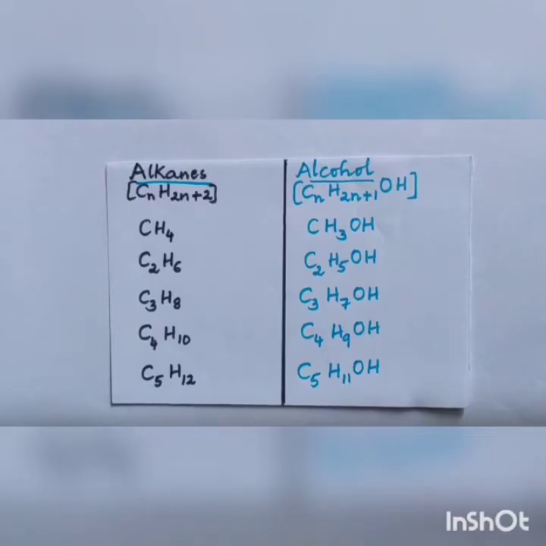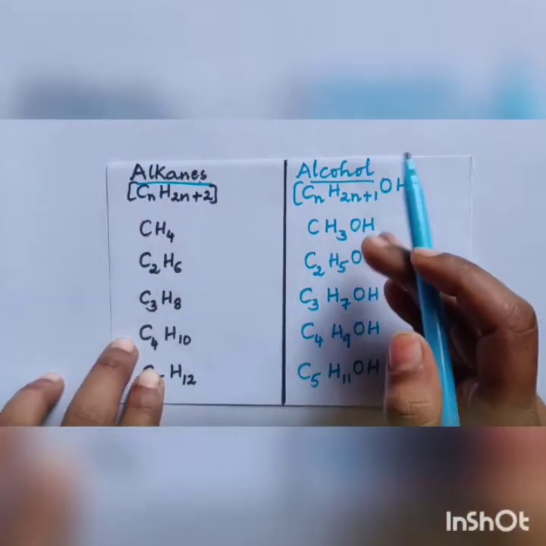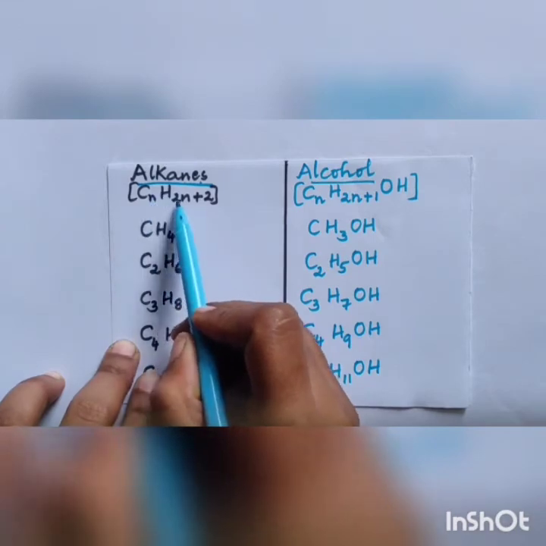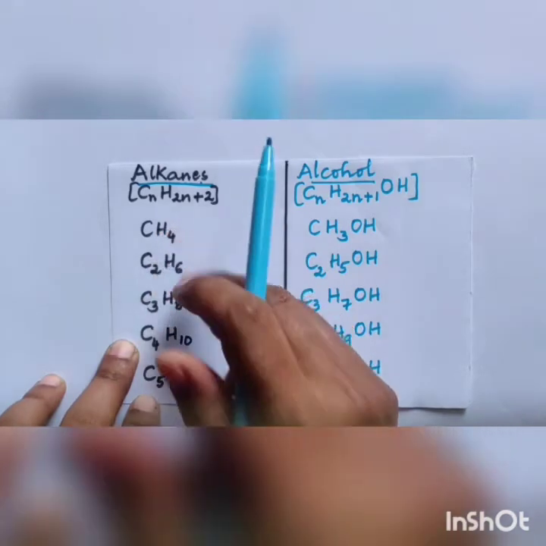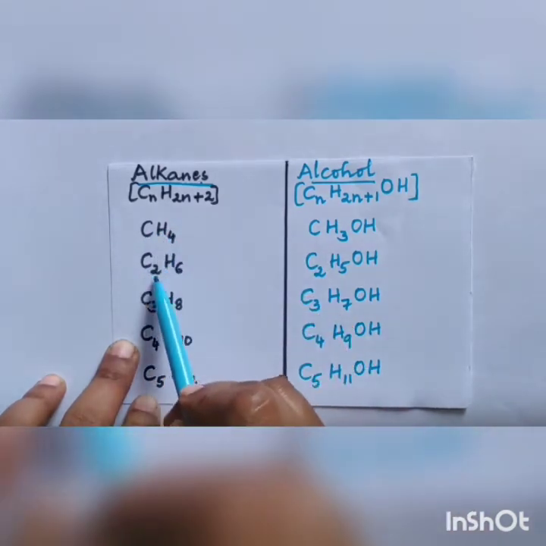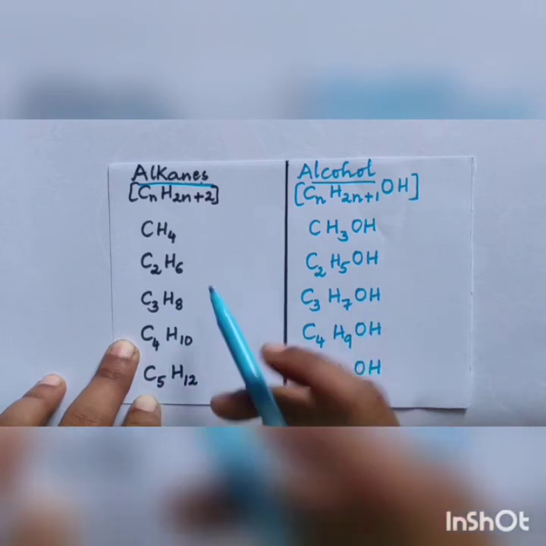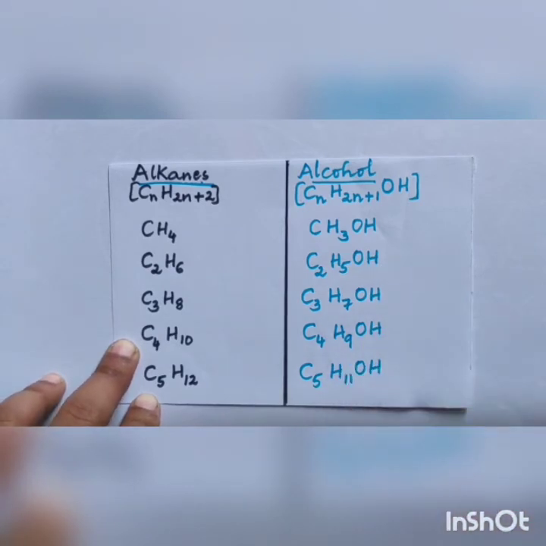Let's look into the example here. I've taken alkane as one example and alcohol as another. Alkane, you know, has the general formula CnH2n plus 2. Based on that, I've written the molecular formulas: first CH4, C2H6, C3H8, C4H10, C5H12. Methane, ethane, propane, butane and pentane are written. So according to the definition, it is a series of organic compounds.